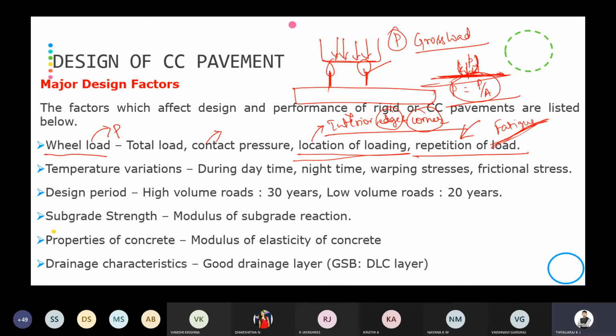So the first and foremost factor we have to consider while designing the rigid pavement is the total load, that is the wheel load, contact pressure, location of loading, and fatigue or repetition of loading, or we can call it the stress ratio also. When we are designing, I'll tell what this stress ratio is. These are the factors which come under wheel load, which will be considered for the design of the rigid pavement. Okay, is it clear?